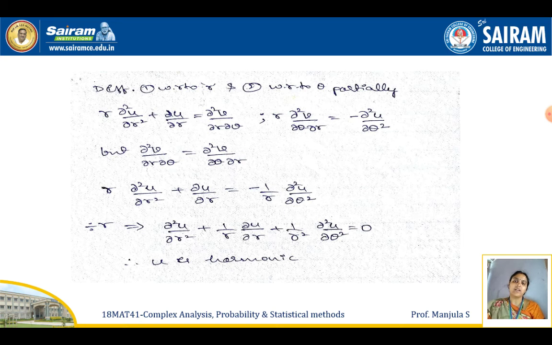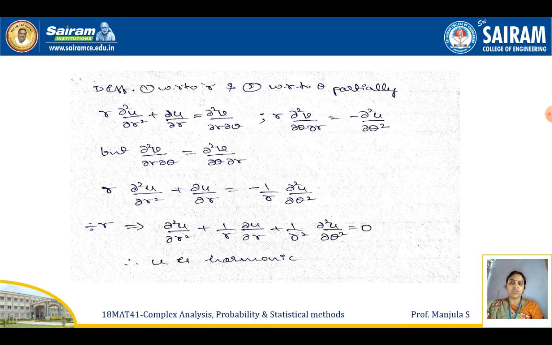Here also the standard result holds, that ∂²v/∂r∂θ = ∂²v/∂θ∂r. With the help of this standard result, we can combine the previous equations: r ∂²u/∂r² + ∂u/∂r = -(1/r) ∂²u/∂θ².